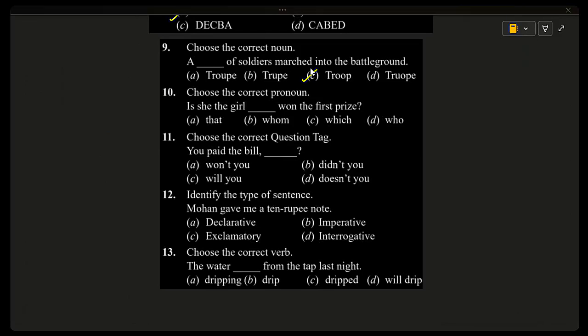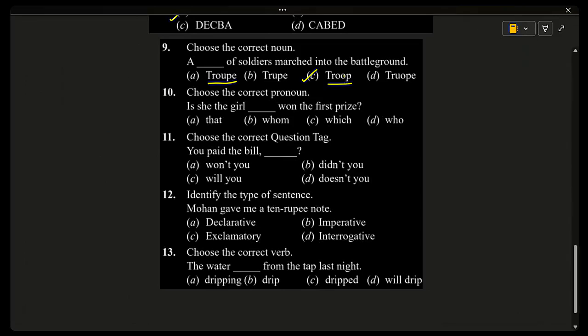Another collective noun there, TROUPE, is also a collective noun, but it is a group of actors or dancers. So the remaining two are incorrect spellings. So TROOP is used for a troop of soldiers, and TROUPE is used for actors or dancers.